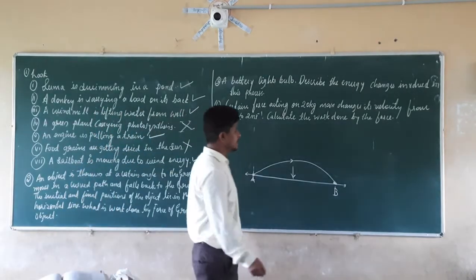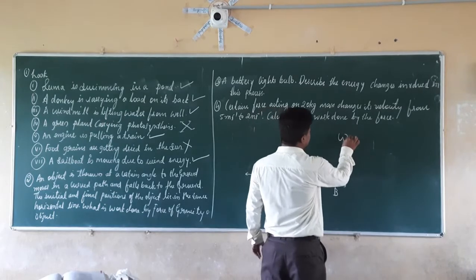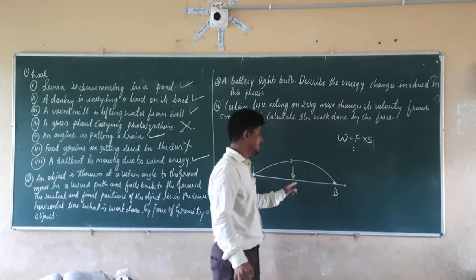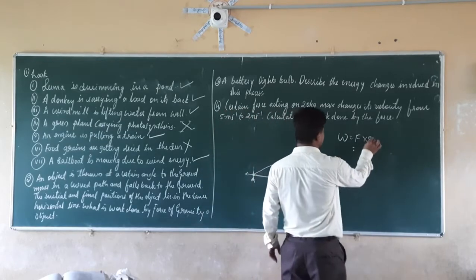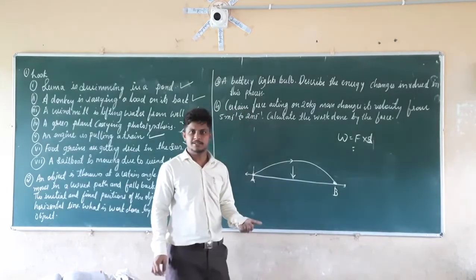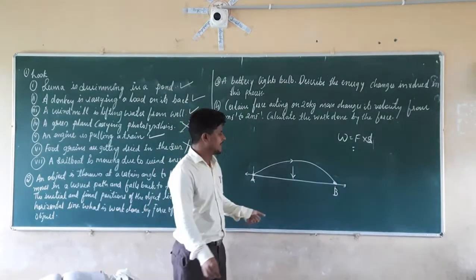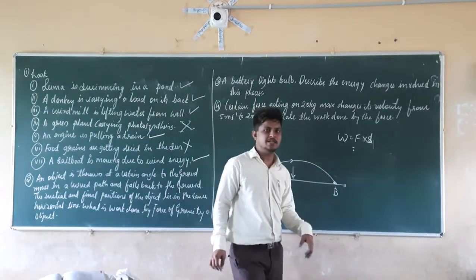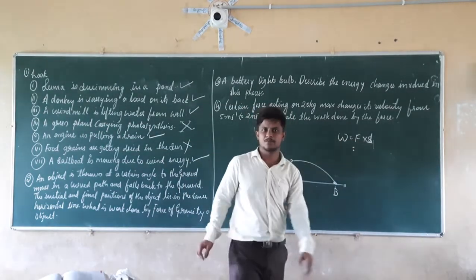By the definition of work, it is F into d, force into displacement. Here the force acting on that object is the gravitational force. For the work done, we should consider the force as well as the displacement.